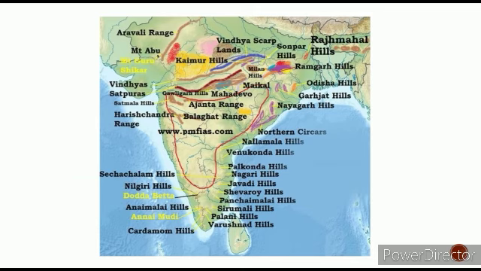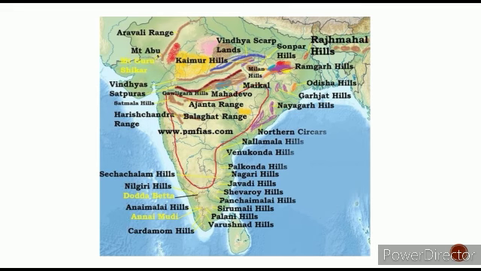I told you about Rajmahal Hills also, that they are distinct from the Karbi Plateau region. Then Ramgarh Hills, Odisha Hills, Garjat Hills, Nayagarh Hills, Palkonda Hills, Nagari Hills, and Panchai Malai Hills are there.